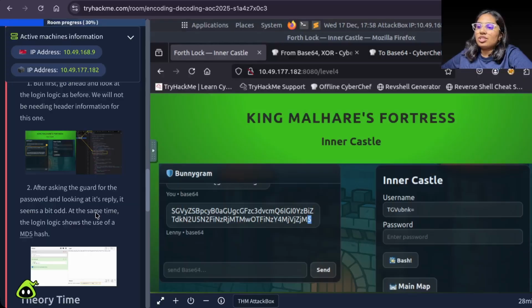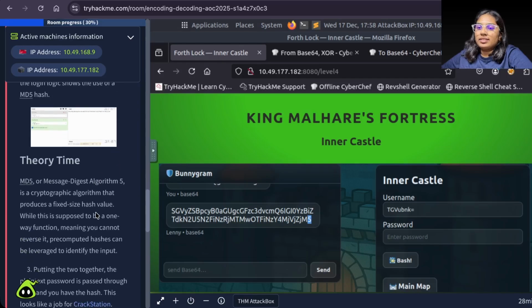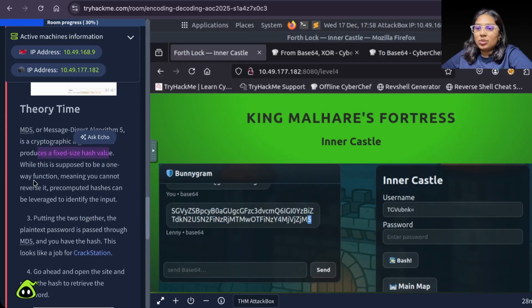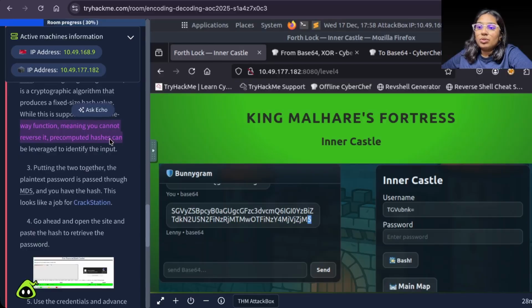Now the hash is not decodable like base 64, so there has to be something else. MD5 is a cryptographic algorithm that produces a fixed size hash value. While this is supposed to be a one-way function, meaning you cannot reverse it, pre-computed hashes can be leveraged to identify the input.